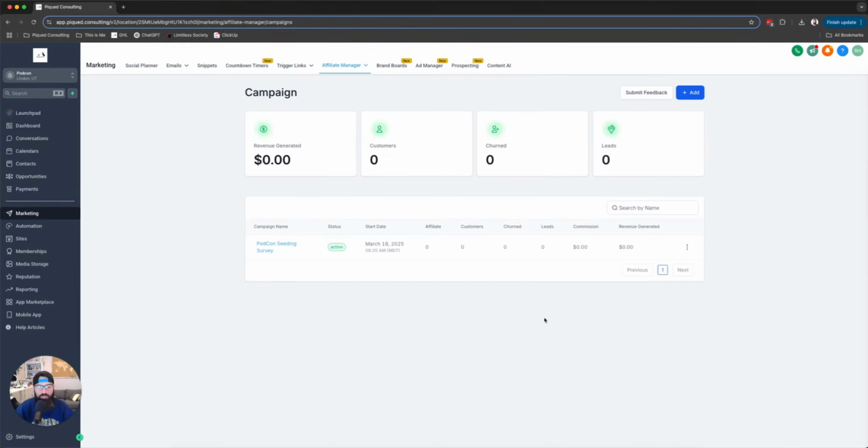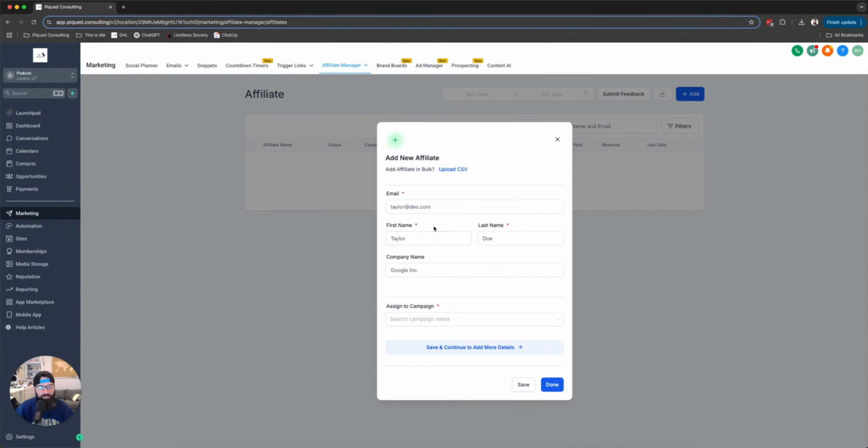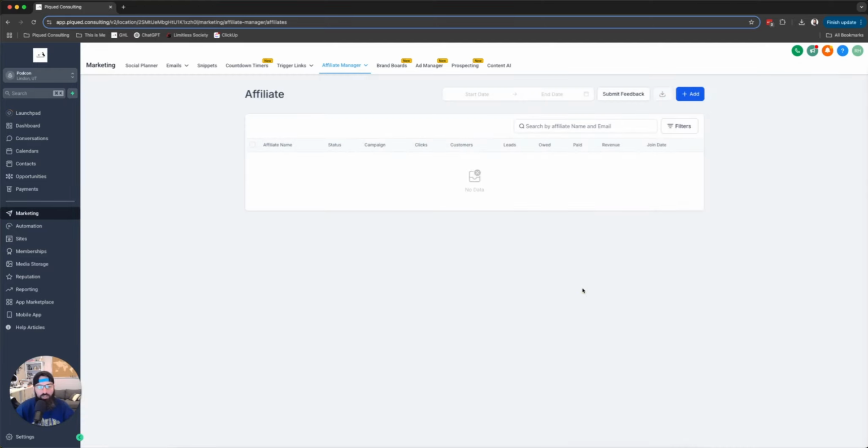Okay, now all I need to do is add affiliates to this, and it is going to give me a unique link for every single affiliate. So we're going to tell the client they need to come in here and just add all of their new affiliates, and then when they're creating their new affiliates, add them to this, and it will give them a unique link for every single person. Hope that makes sense.